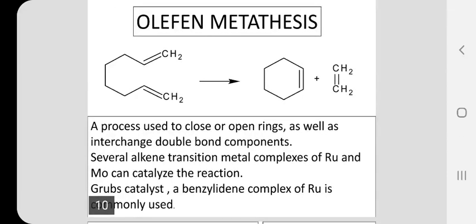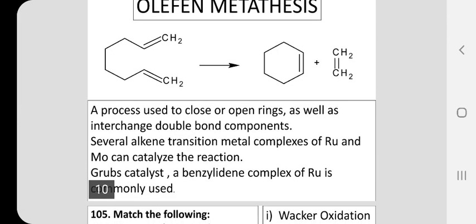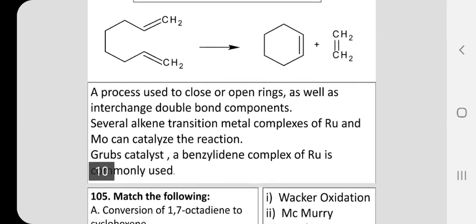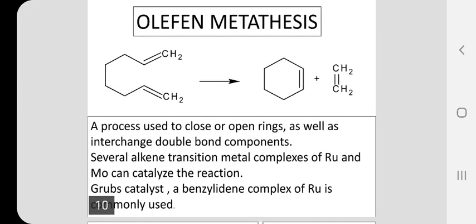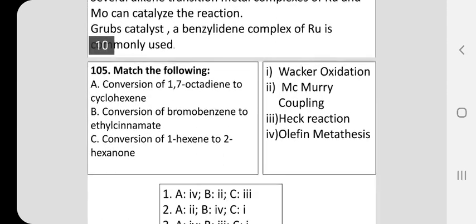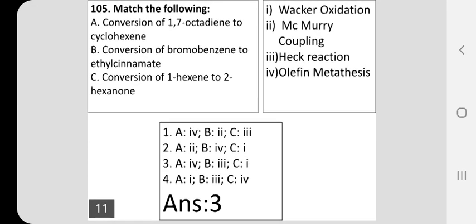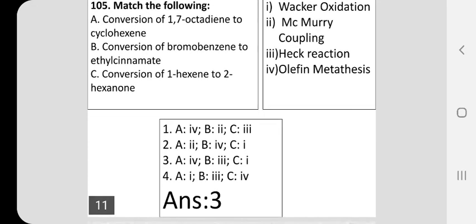And we have a common catalyst called as Grubbs catalyst. The Grubbs catalyst is a benzylidene complex of ruthenium. It is commonly used for this olefin metathesis reaction. So we have understood the 4 reactions. Now coming back to the question, see, conversion of 1,7-octadiene to cyclohexene. So diene is converted into a monoene. Very clear that for choice A, olefin metathesis is the answer. So A is matched with choice 4.